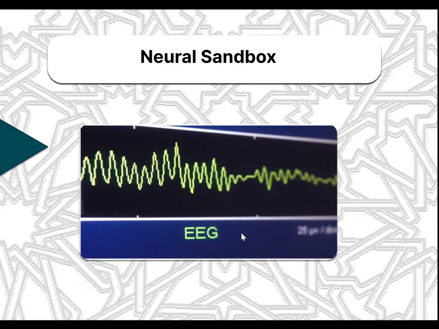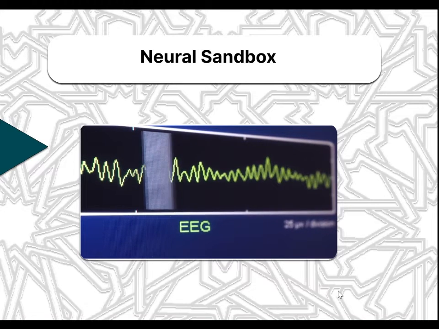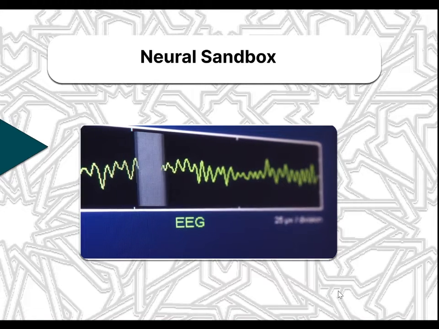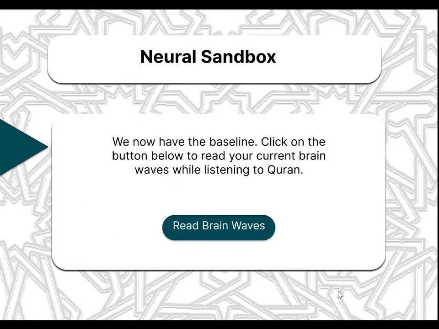A small animation of a brain appears, visually indicating that the system is processing the BCI connection. This serves as a loading GIF before transitioning to the Neural Sandbox interface. Once inside, I see a message: "Click the button to read your current brainwaves before listening to the Quran." I click Read Brainwaves, and the EEG readings start appearing on the screen, capturing my brain activity before listening.